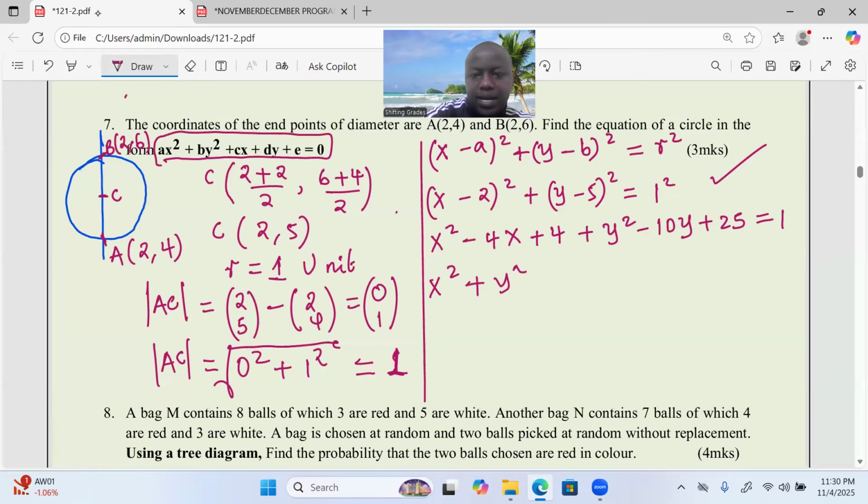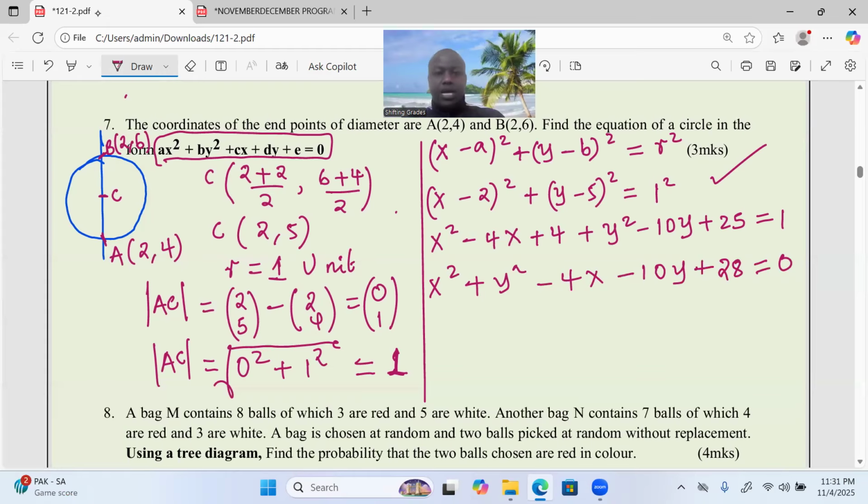Then finally, we combine the constants. We already have 4 plus 25. Then the 1 should be subtracted. So we get plus 28 here. This is equal to 0. So this is the equation now in the format that the examiner exactly needs it. It's my very good hope that you guys are getting what we are talking about. A very good question.